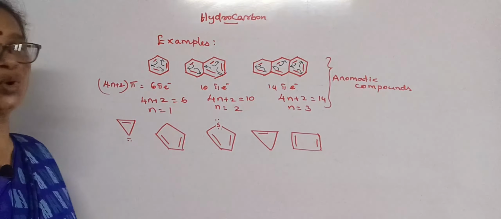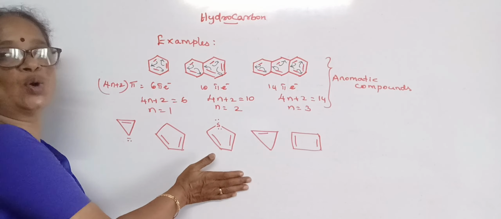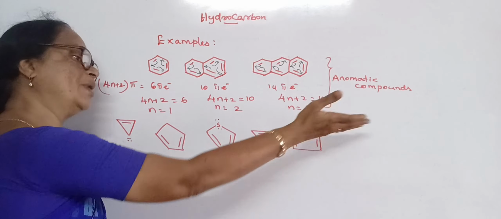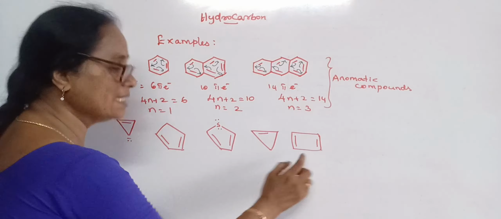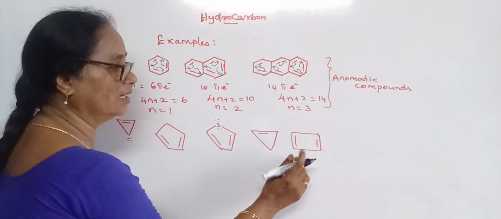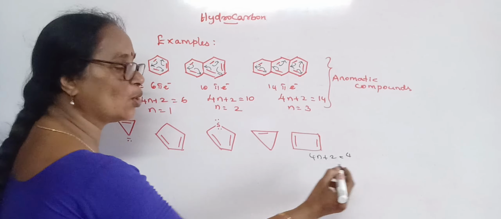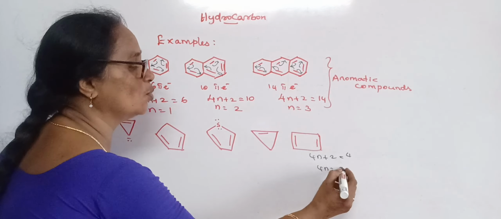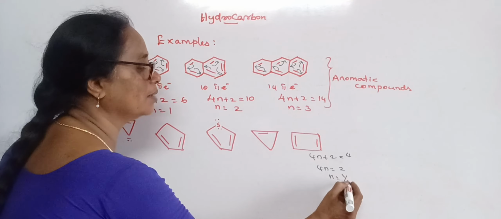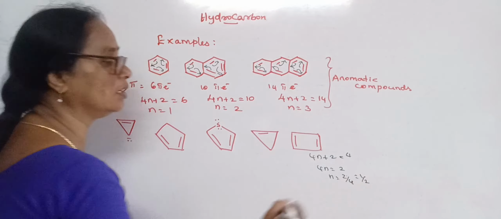Let us take some more examples from which we can identify whether a compound is aromatic, anti-aromatic or even non-aromatic. In this case, we have a ring with 2 pi bonds, so 4 electrons. 4n plus 2 equal to 4, so 4n equal to 2, and n becomes 2 by 4, that is half.